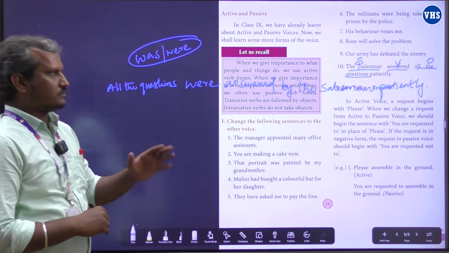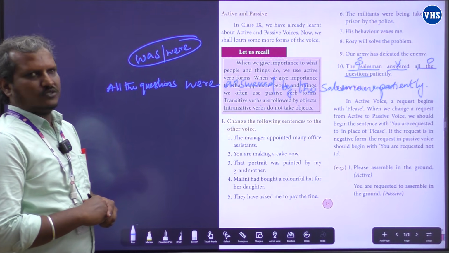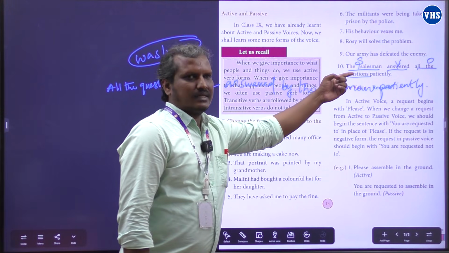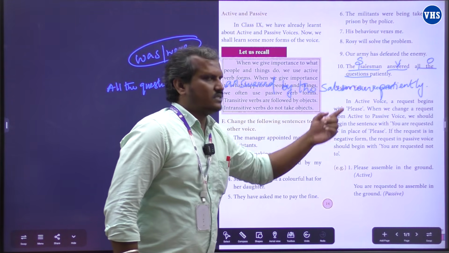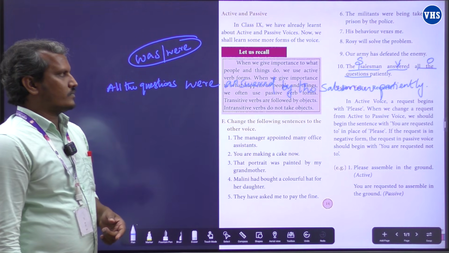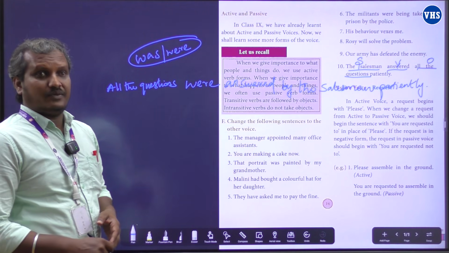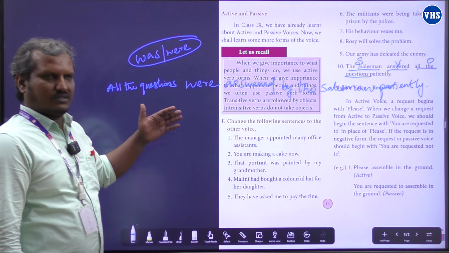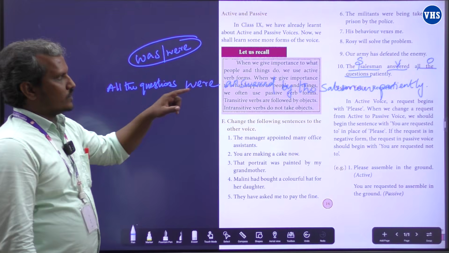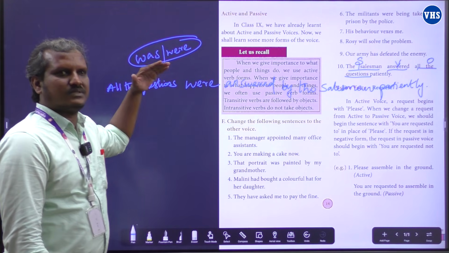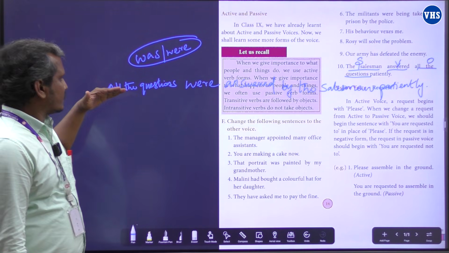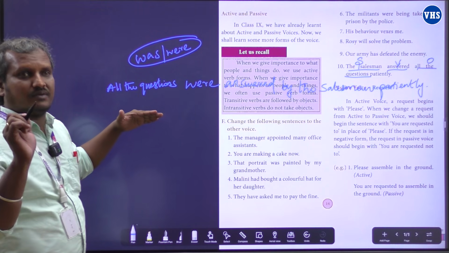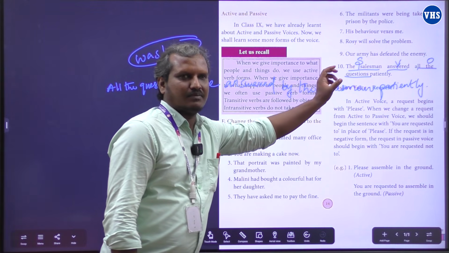Got it? Yeah. Let me just repeat this one. Look at the given question. The 10th one. The salesman answered all the questions patiently. So I've told you, and we found it's an active voice. We have changed this into passive voice. Look at the passive voice. The object, all the questions, comes as a subject. All the questions, it's a plural subject. We need a plural be form verb. And one more thing, answered is a past tense.